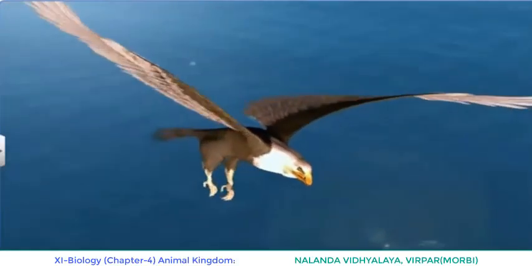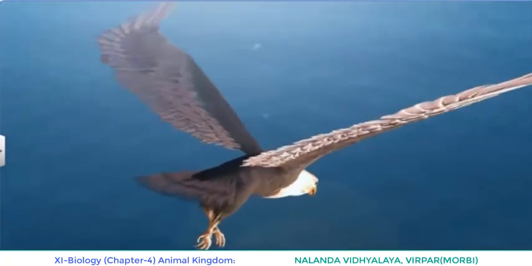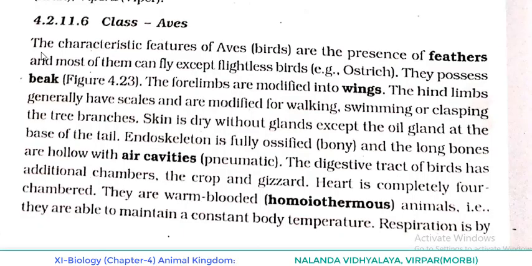We can see different types of birds around us. So now here in class Aves, what characteristics or features related to birds are given? Let's go through in detail.